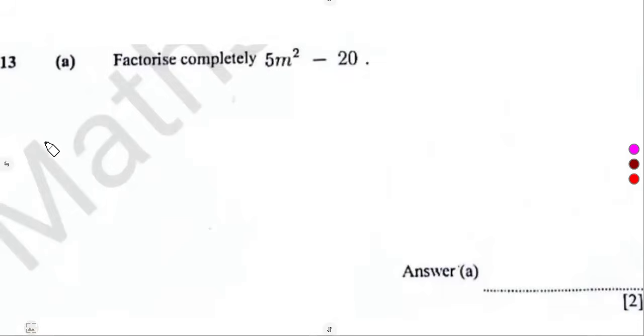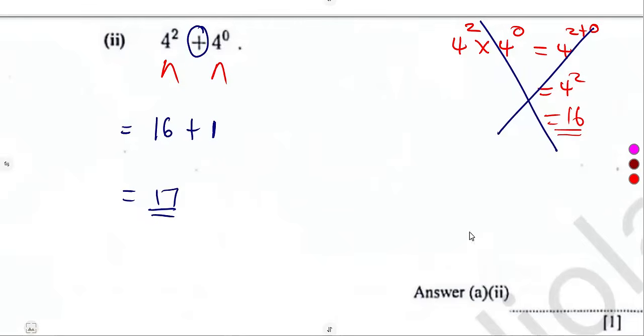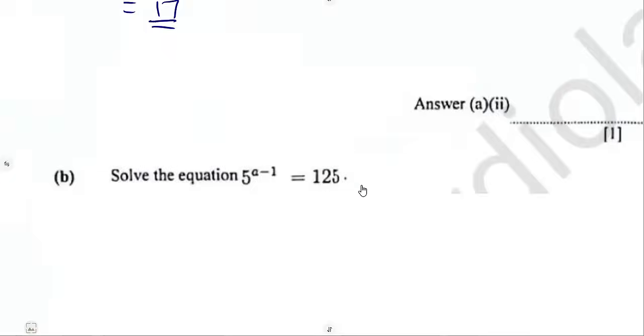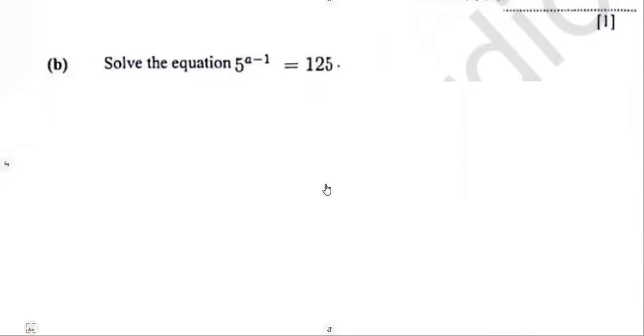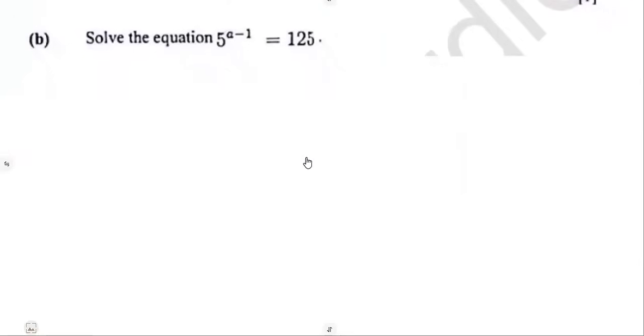Okay, then yeah, that was it. So then the other part, it was factorization. I think there's a part that I just left. Let me check down. There's another one. Oh, here. So if we check here, solve the equation: 5 to the exponent of a minus 1, 5 to the power of a minus 1 is equal to 125.